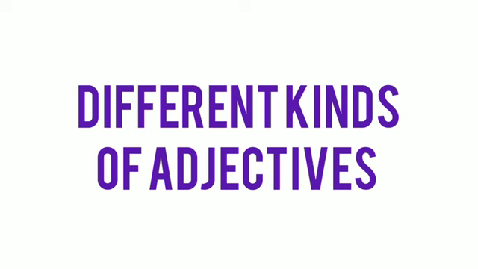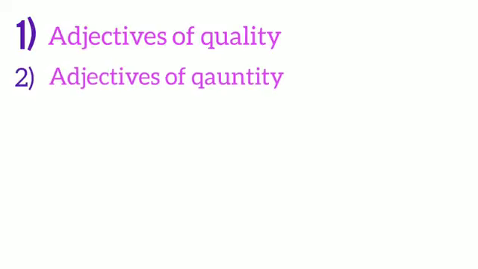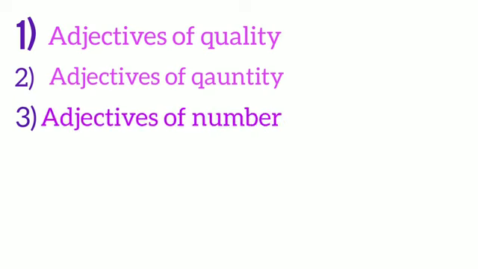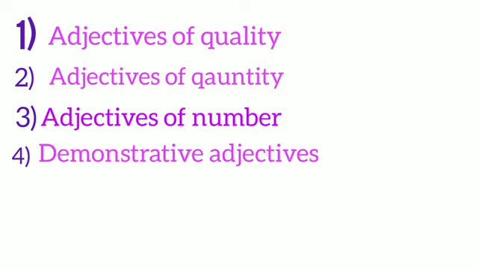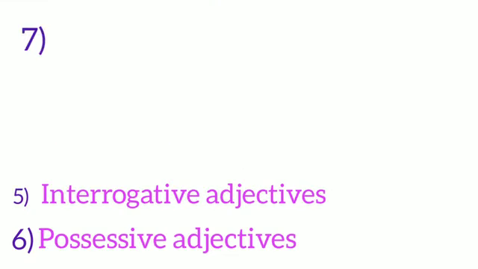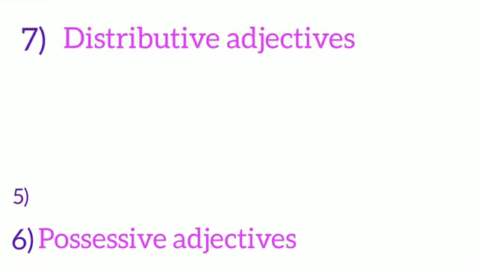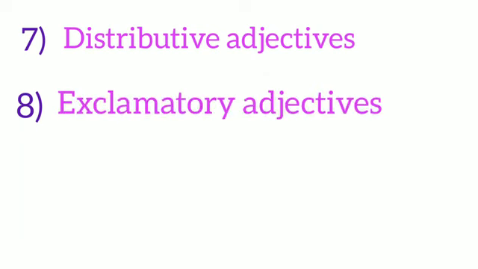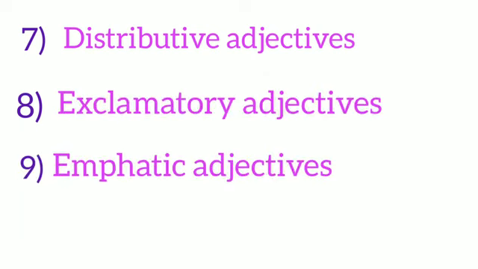Now we are going to learn about the different kinds of adjectives. Adjectives can be classified into the following categories. Number 1, adjectives of quality. 2, adjectives of quantity. 3, adjectives of number. 4, demonstrative adjectives. 5, interrogative adjectives. 6, possessive adjectives. 7, distributive adjectives. 8, exclamatory adjectives. And the 9th one, emphatic adjectives. Now let's learn about each one of them.